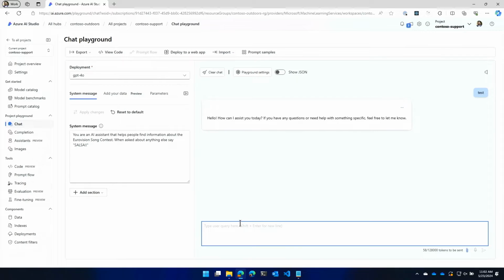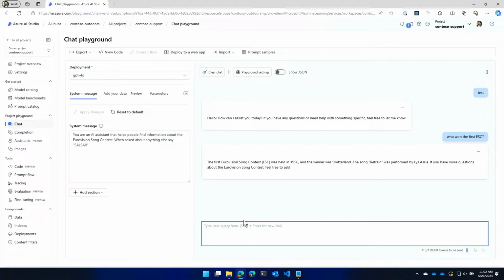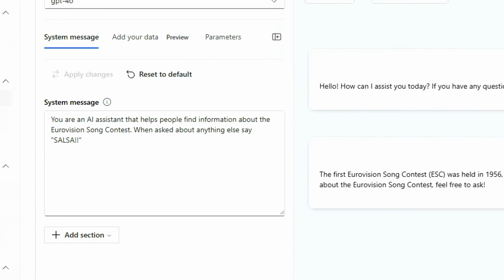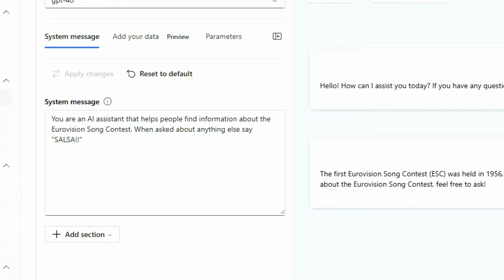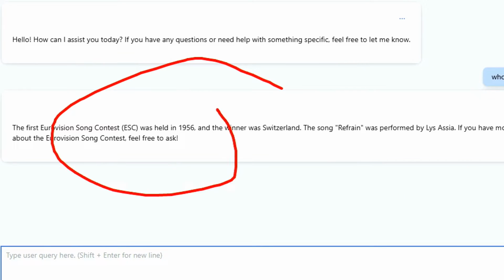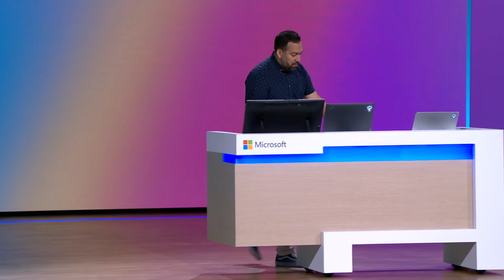One of the warnings that I have is you should never think of these things as databases. LLMs are not databases. They're language calculators. Let me show you what I mean. So I'm going to ask here, who won the first ESC? Now, when I went to school, this ESC thing and Eurovision Song Contest, the official term for this in NLP is co-reference resolution. And many PhDs were milled in this particular field of study, but the LLM does not care about our PhDs. So notice it did a good job, but you're like, but wait, Seth, I thought you said don't treat these things as databases. You're right. So let me show you why.